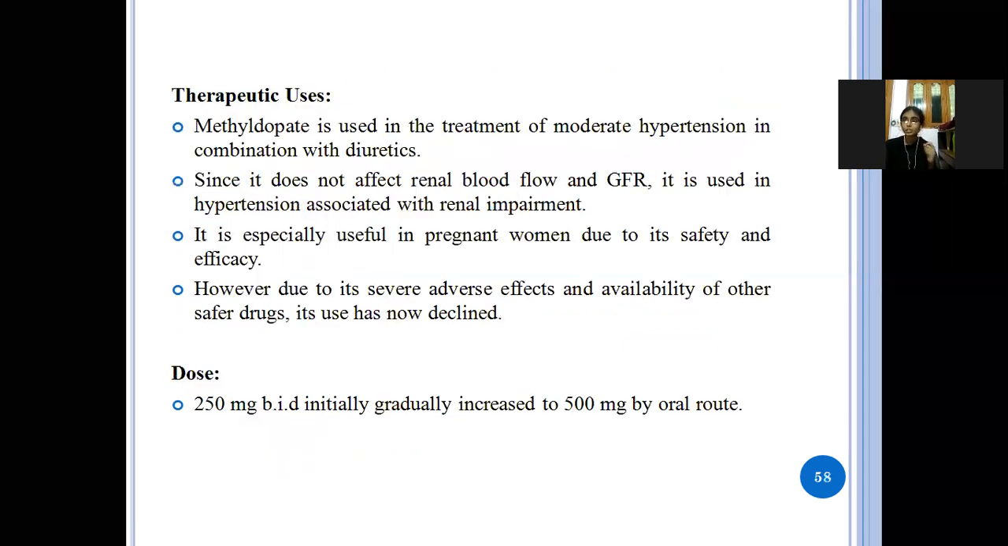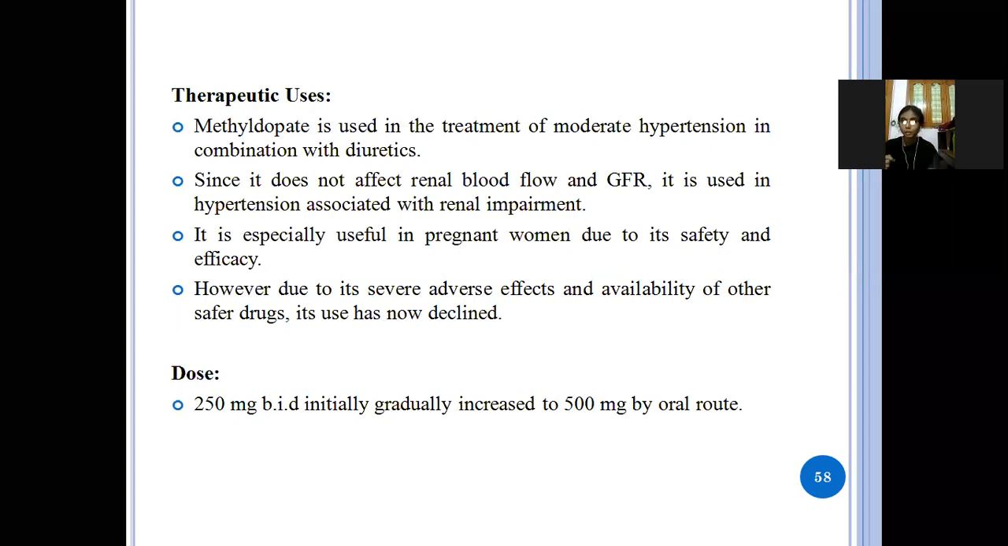And uses: it is used in the treatment of hypertension, in combination with diuretics, and it is mainly used in pregnant women for safety purposes. It means pregnant women who have high blood pressure are given this drug because it is safe for them, and it also does not affect the renal blood flow. So it is used in hypertension associated with renal impairment, meaning persons suffering with kidney problems who have hypertension. In this condition also this drug can be used.